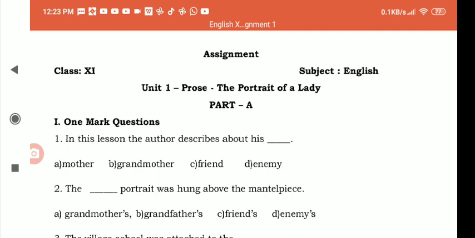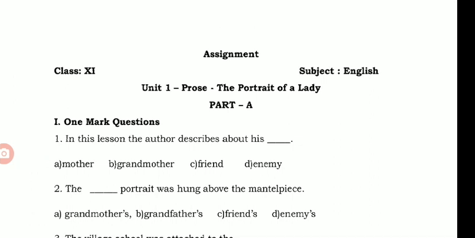Good morning, students. On the first week of August, I had given you the first assignment to write and submit on the reopening day. So, here is the answer for the first assignment.